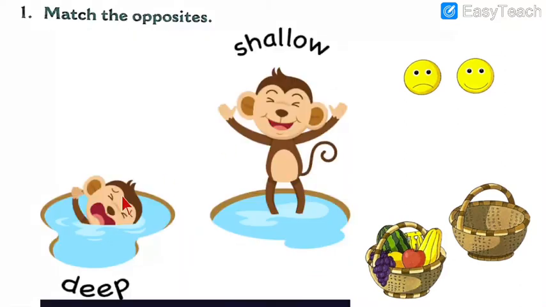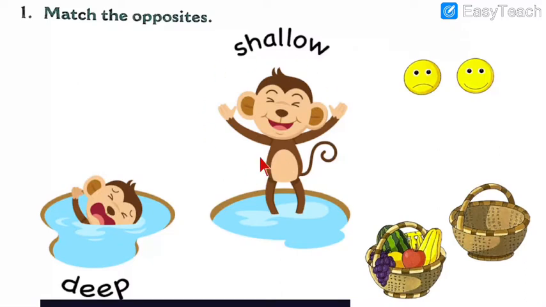See students, can you see 2 monkeys? One is happy and one is crying. Why is the monkey on the left hand side crying? Because he is going to drown inside the water. He is going to get inside the water and he is afraid. He wants to come out, but the water is very deep. The hole is very deep. So he is very afraid to get inside the hole.